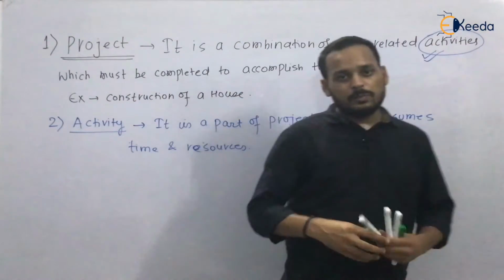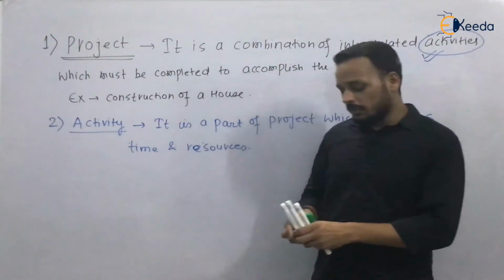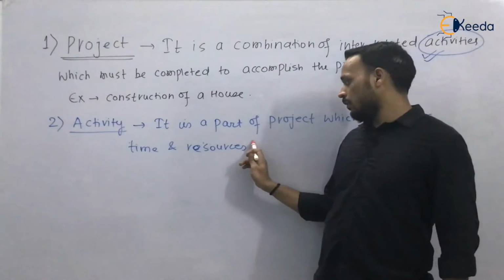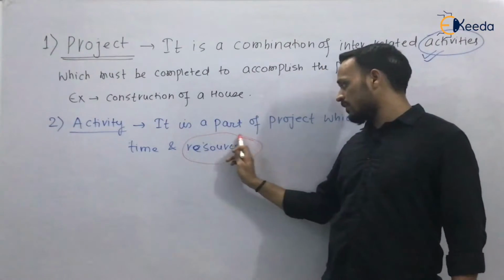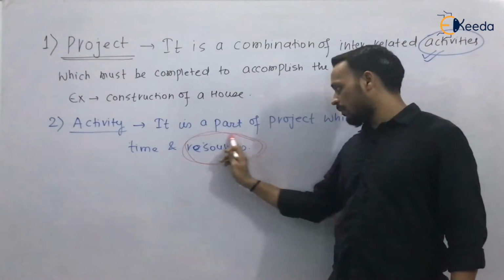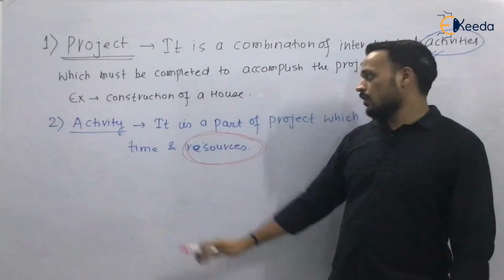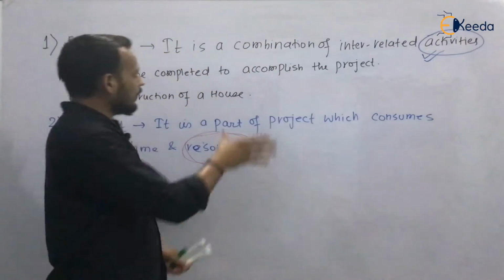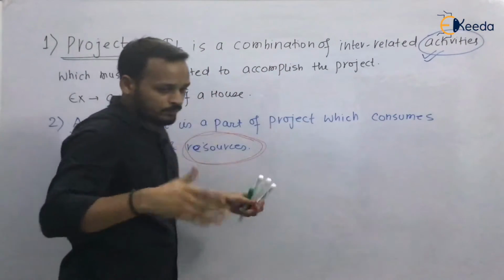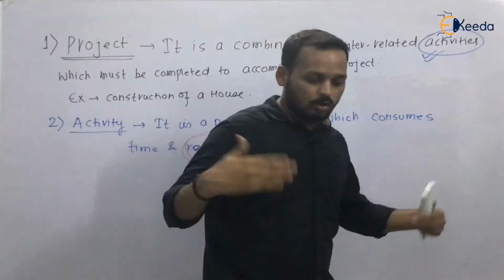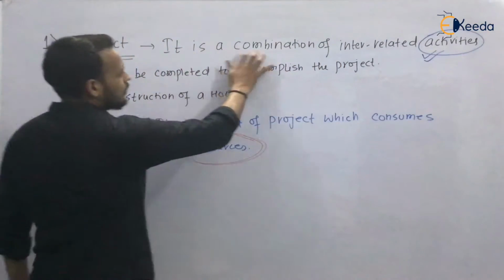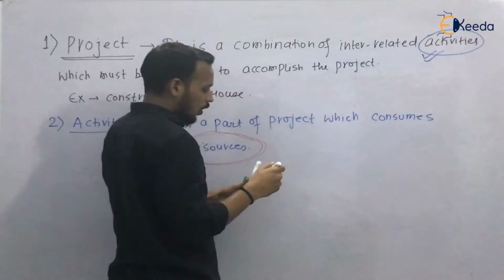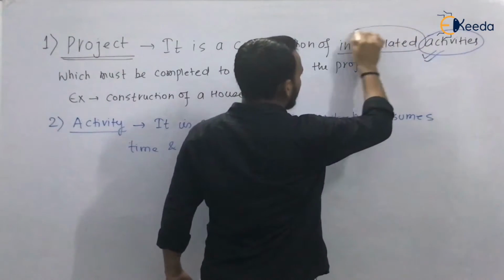Because every activity will consume time, some manpower, some machinery, and some amount of money. So it is an activity. So you can now define a project in a more confined manner: it is a combination of interrelated activities. All activities are interrelated with each other.